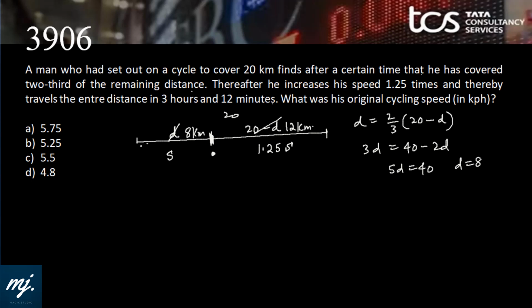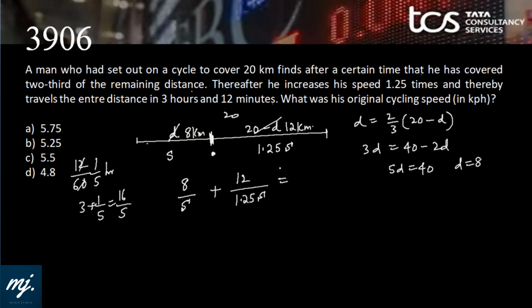Bingo. Time of the first zone is 8 by S. Time of the second zone is 12 by 1.25 S. The total time taken is 3 hours 12 minutes. 12 minutes means 12 by 60, that is 1/5 of an hour. So 3 plus 1 by 5 is 16 by 5 hours.